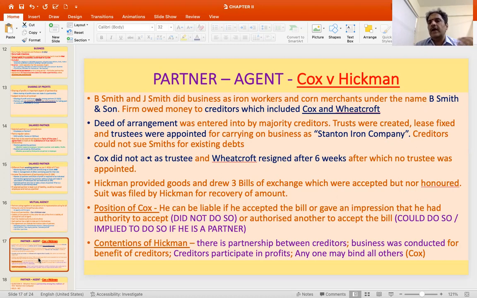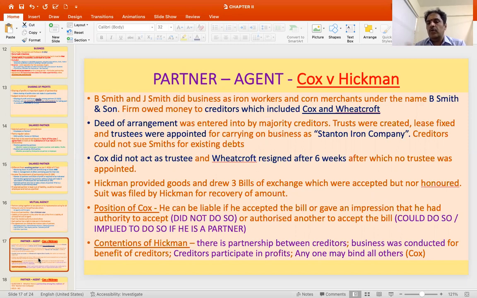So a suit was filed by Hickman, and since Cox is also associated as one of the creditors, he filed against him saying that he is a partner of the firm, Stanton Iron Company, and this partnership is doing the business and he is also liable. So as far as the position of Cox is concerned, he can be liable if he accepted the bill and gave the impression to Hickman that he had the authority to accept, but he did not do so.